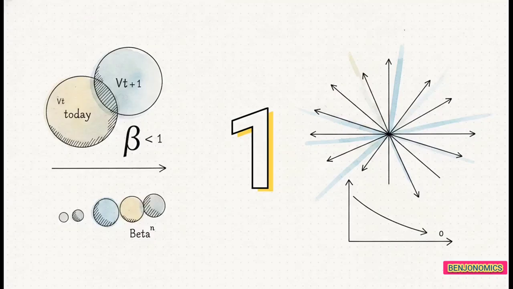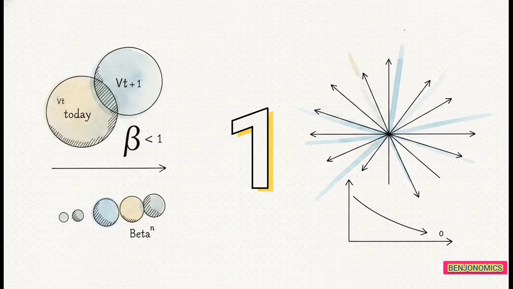But the really crucial part here is how we guarantee that inward shrinking actually happens. And it all comes down to our discount factor, beta. For this to work, beta must be strictly less than 1. In everyday terms, this just means human nature naturally values $1 tomorrow slightly less than $1 in our pocket today.